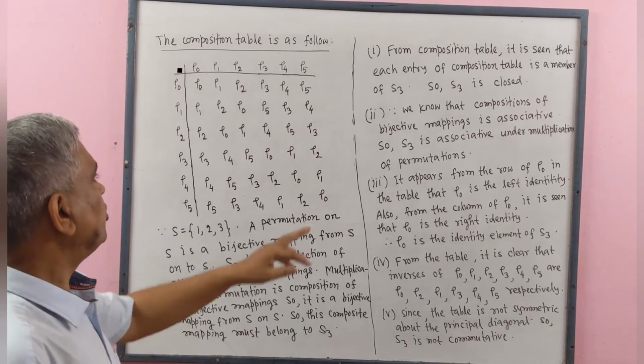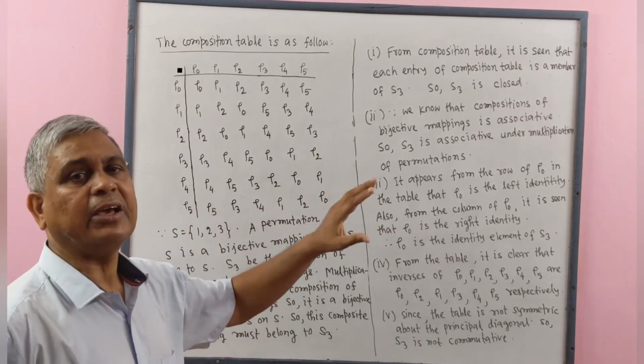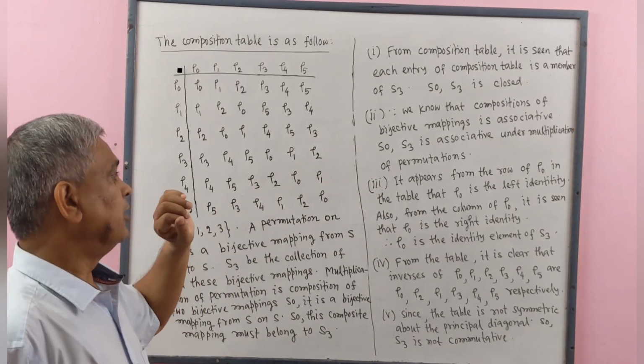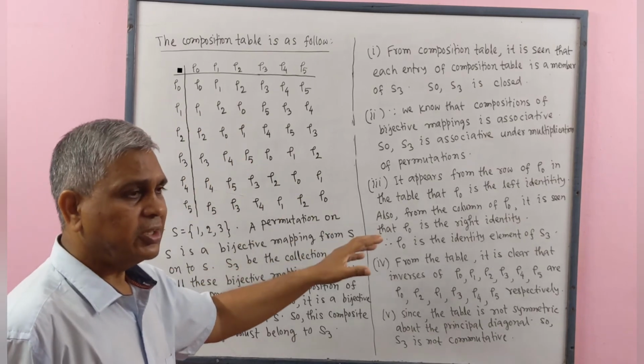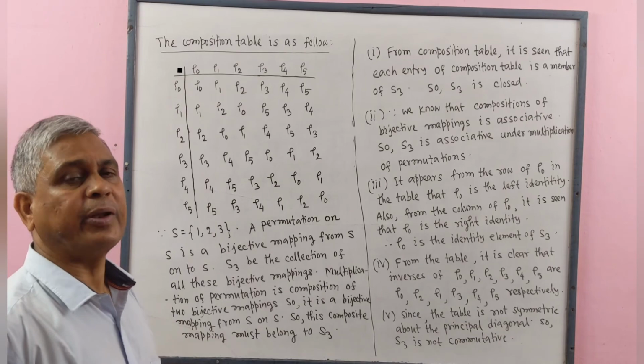Number 2, we know that composition of bijective mapping is associative. So S3 is associative under multiplication of permutations.